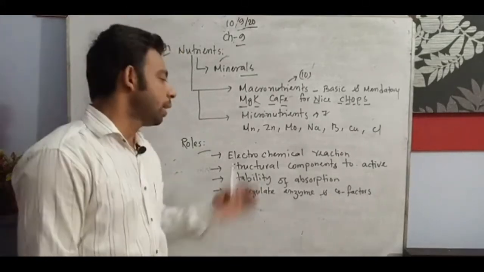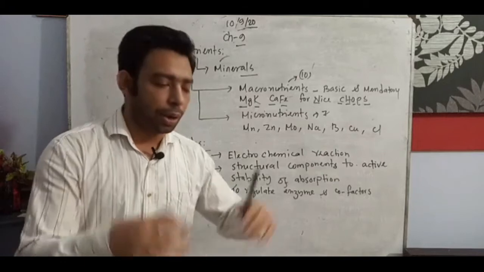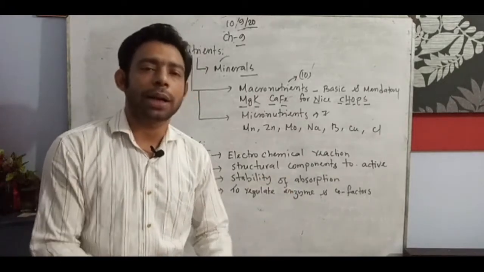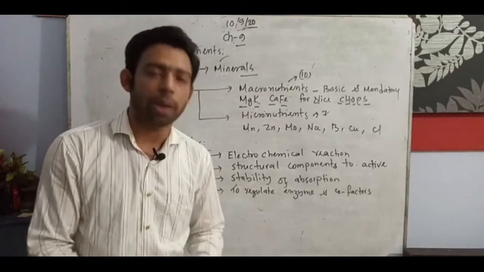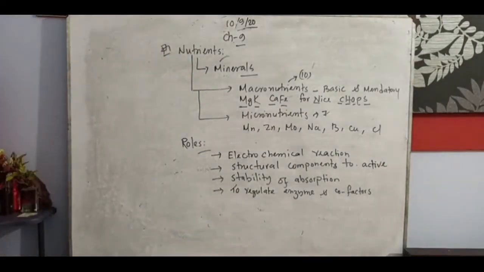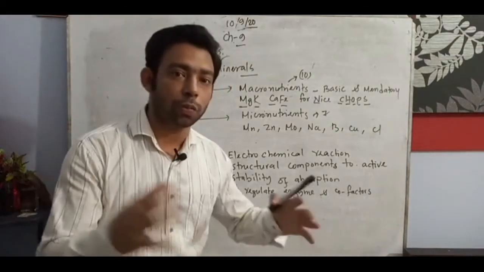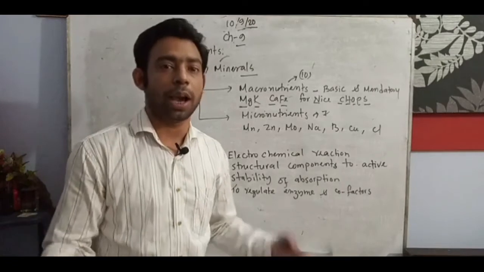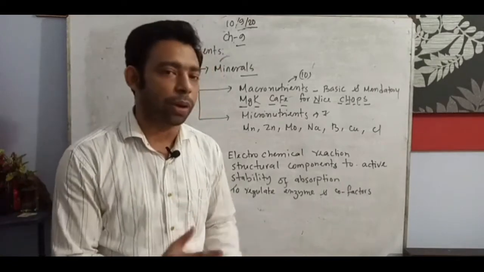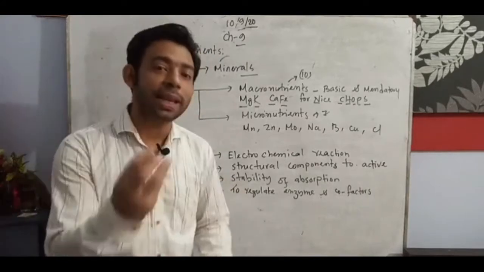What are the roles? Electrochemical reaction. Sometimes we understand the biochemical reaction every time, but why is it electrochemical reaction here? Because this chapter is composed of lots of theories and hypotheses given by many scientists. Electro means electron.